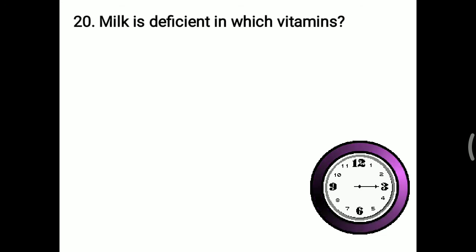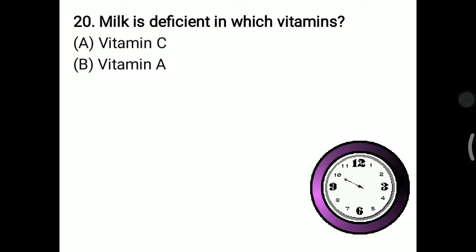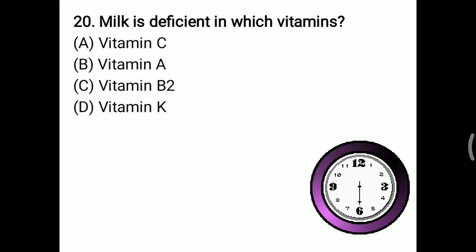Next question: milk is deficient in which vitamin? Again, milk is a very good food, containing most of the vitamins and nutrients, but it is devoid of which particular vitamin? Whether it is vitamin C, vitamin A, B2, or vitamin K, you have to remember that vitamin C is not present in the milk. Most of the vitamins are present in milk, but vitamin C is generally not.